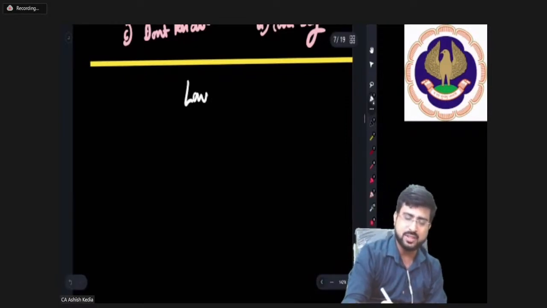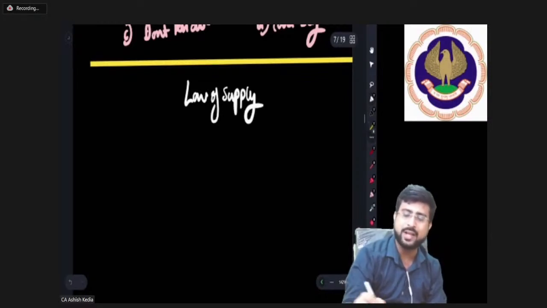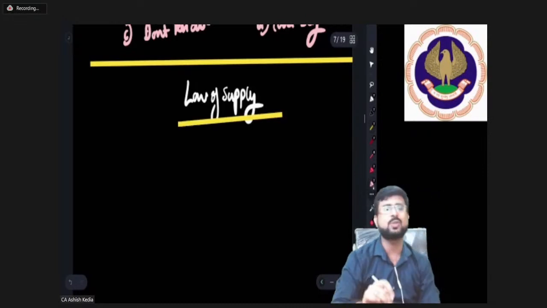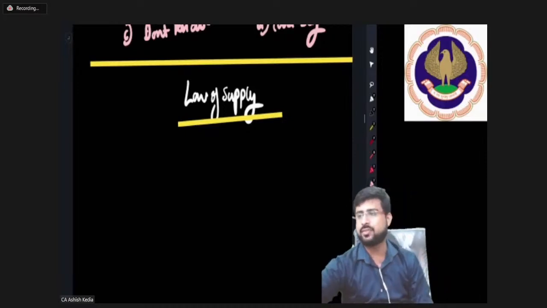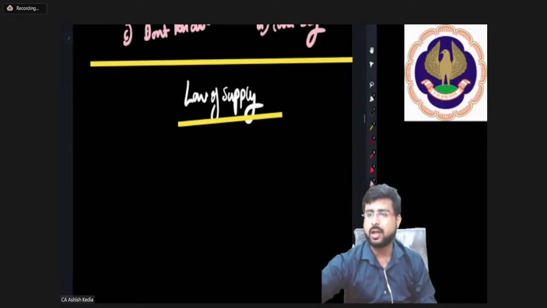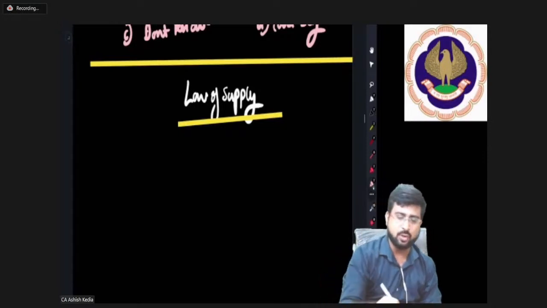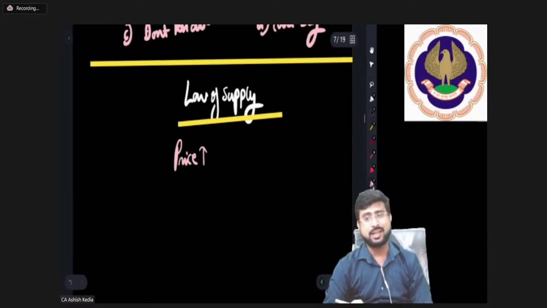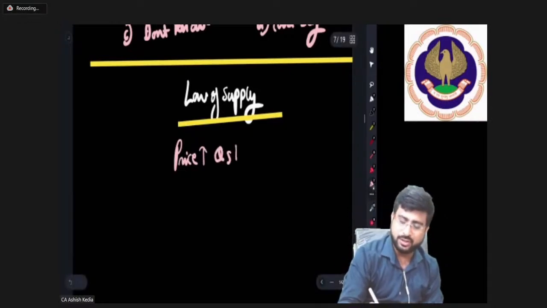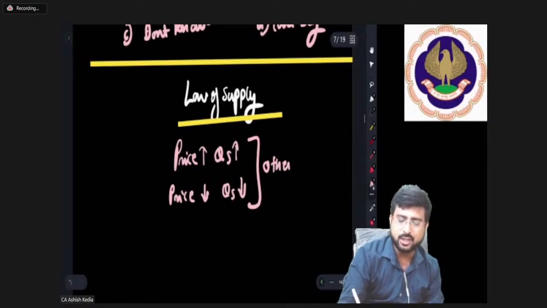Law of supply is much like law of demand. Just like law of demand tells us about the relationship between own price and quantity demanded, my dear friends, law of supply tells us the relationship between own price and quantity supplied. As per law of supply, when the price of a commodity is rising, quantity supplied will rise, and if price falls, quantity supplied will fall, other factors remaining constant.